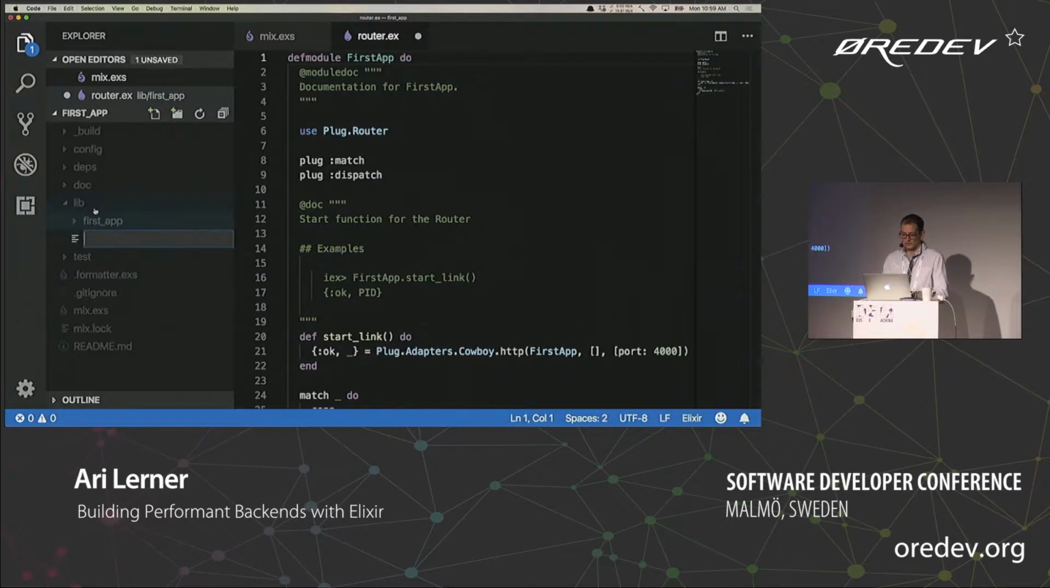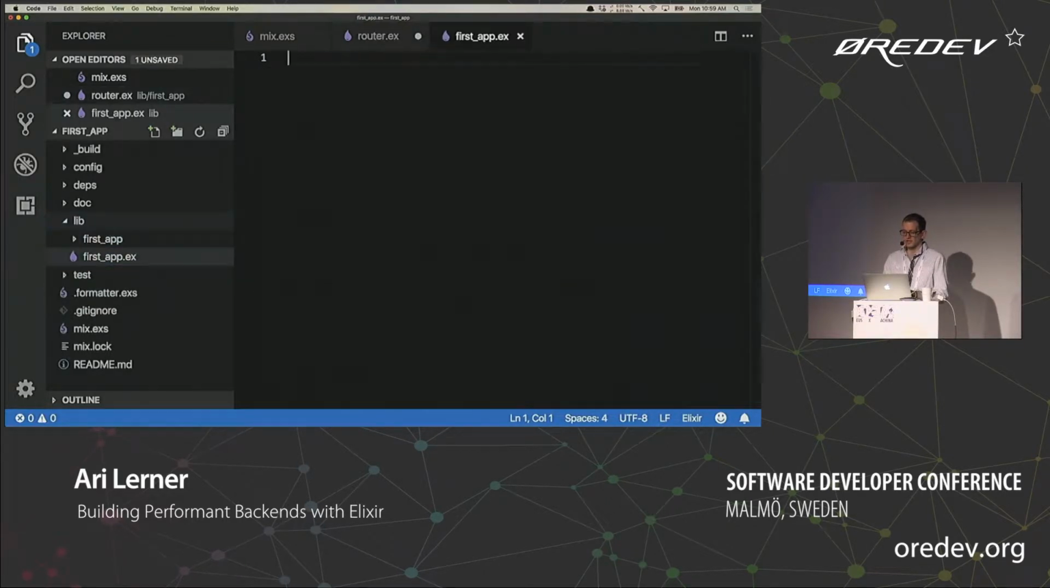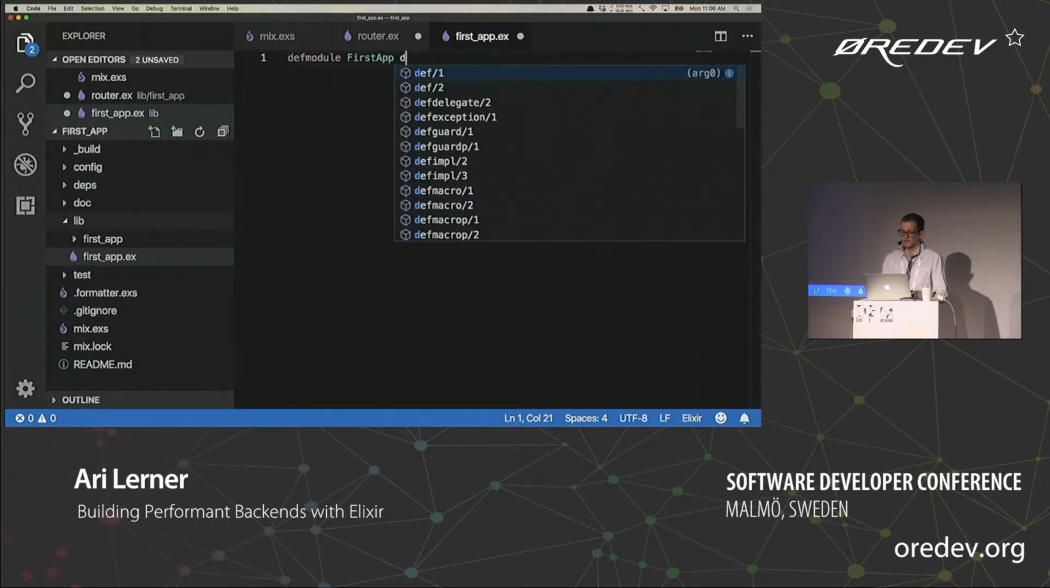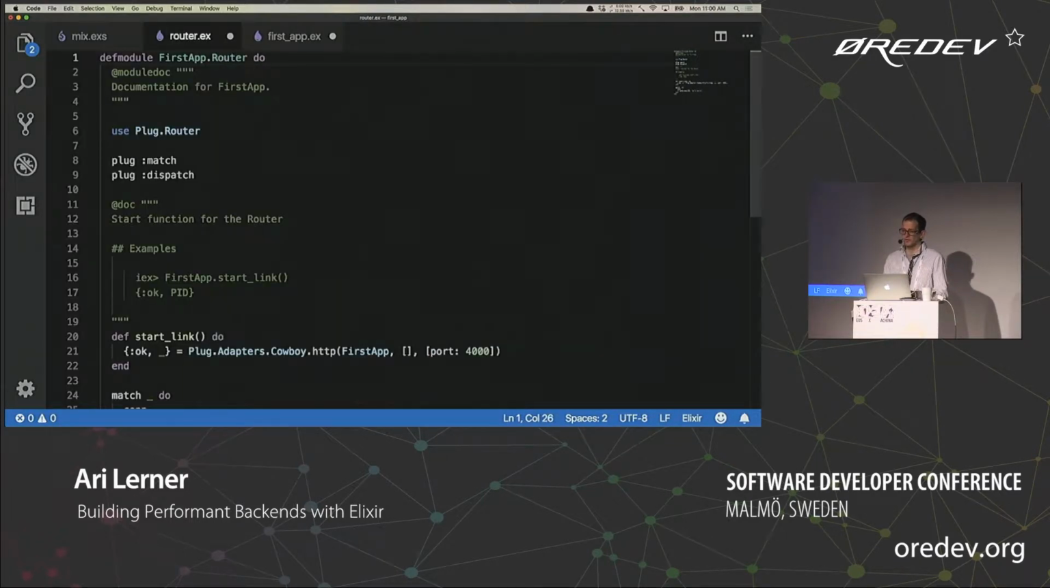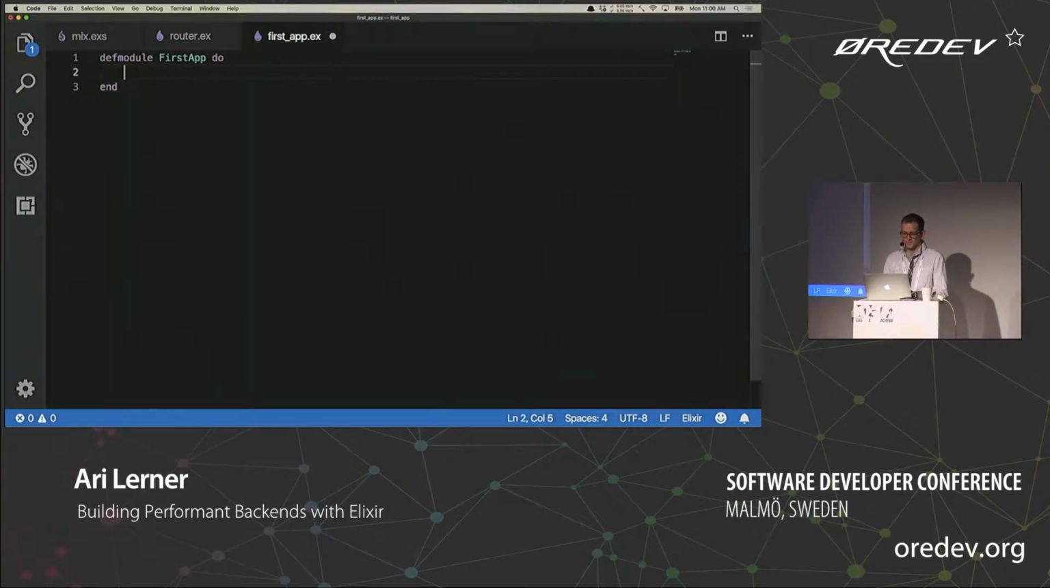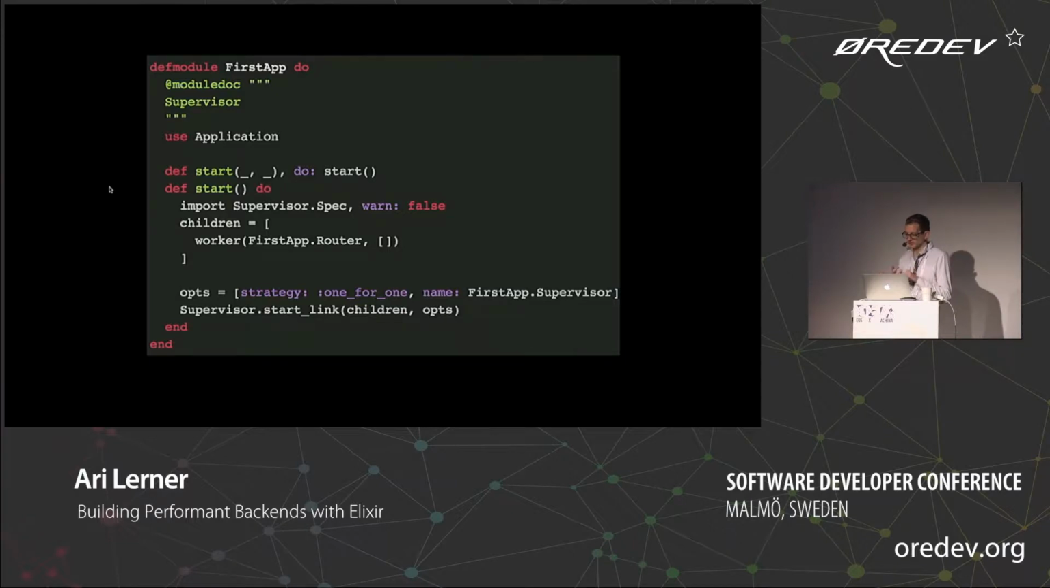So, if you're following along, let's go ahead and create a new file. And we'll create a module that we'll call first app. And let's also rename our router module to first app router, because that's what it is. It's a router. And we are going to create a supervisor.